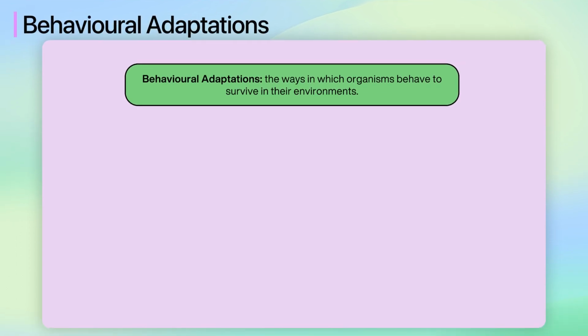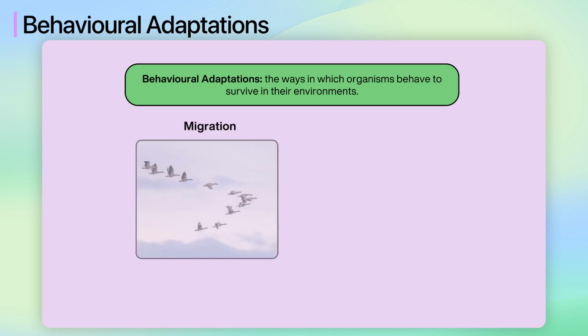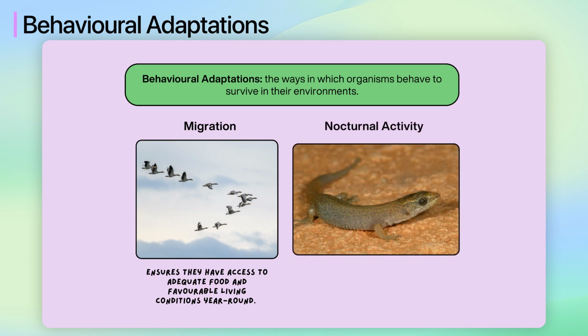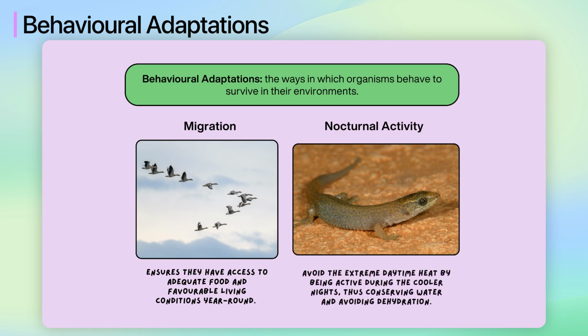Behavioural adaptations are the ways in which organisms behave to survive in their environments. Here are some examples. Firstly, migration. Many birds, such as swallows, migrate to warmer climates during winter to escape cold conditions. This behavioural adaptation ensures they have access to adequate food and favourable living conditions year-round. Another example is nocturnal activity. Some desert animals, like certain rodents and reptiles, are nocturnal. They avoid the extreme daytime heat by being active during the cooler nights, thus conserving water and avoiding dehydration.